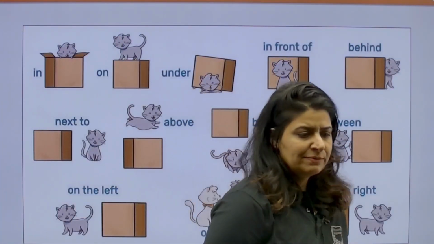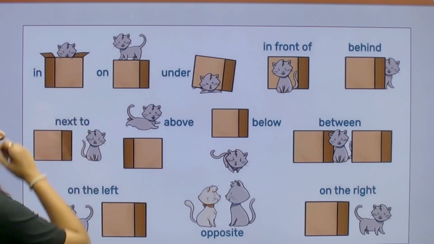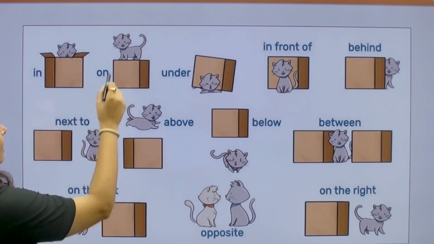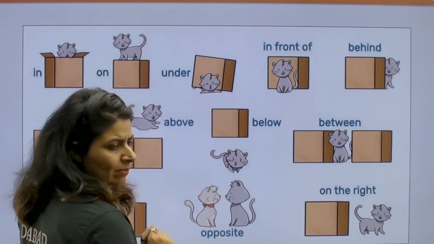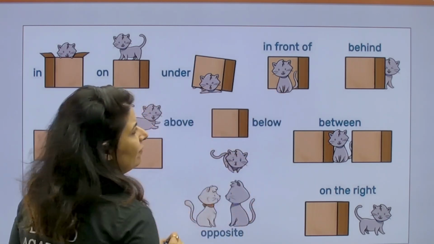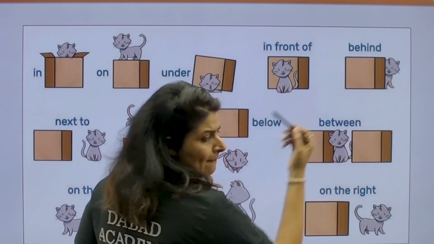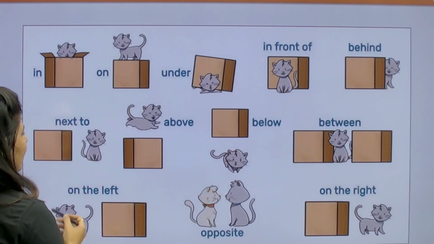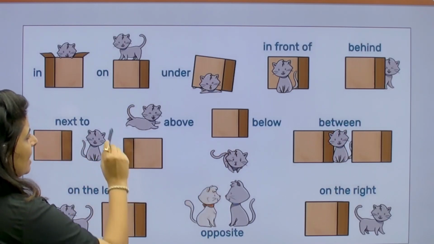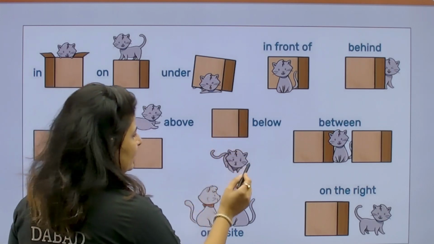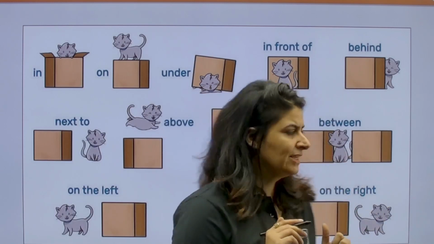Alright, as you can see in this picture, have a close look at the picture. It makes the prepositions clear. Cat is in the box. Cat is on the box. Cat is under the box. Cat is in front of the box. So as you can see, she is looking from behind. Cat is behind the box. Cat is next to, at the side. Cat is above the box. Cat is below the box. Cat is between two boxes.